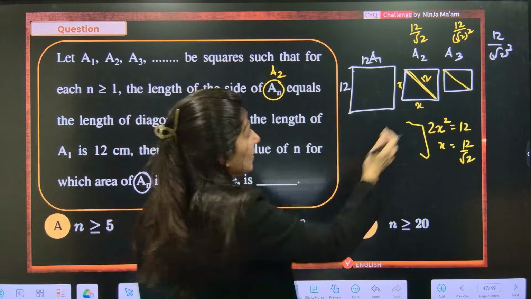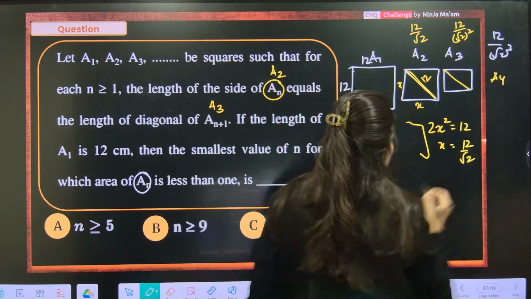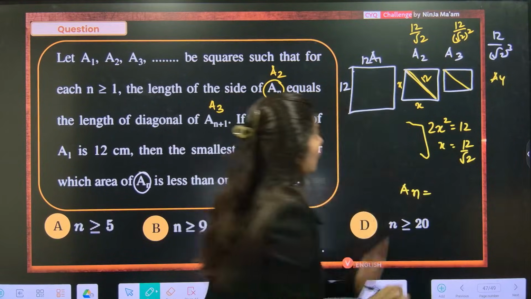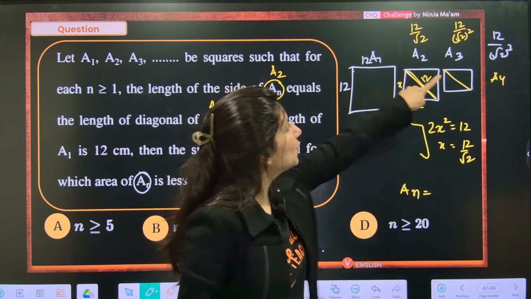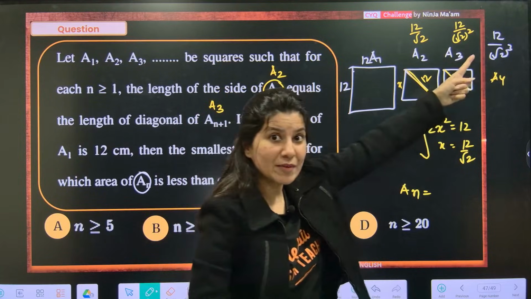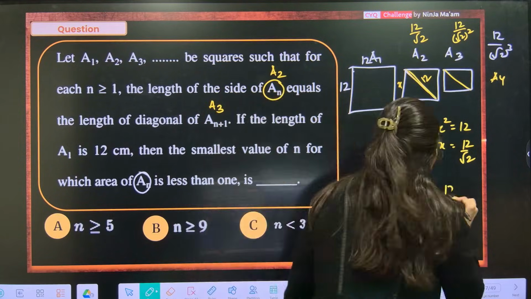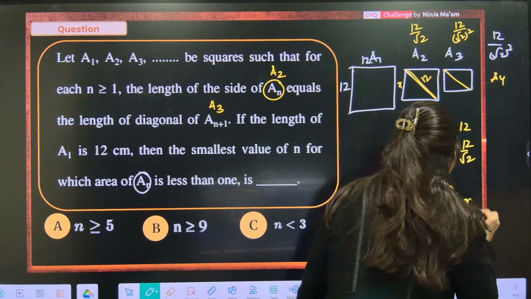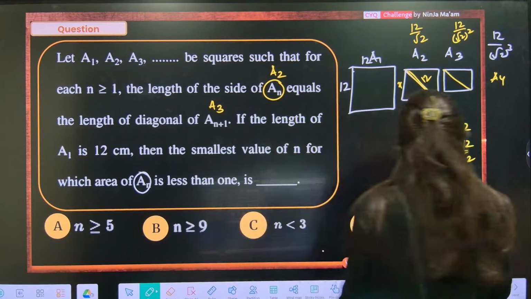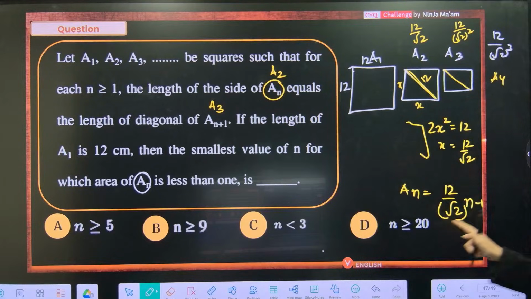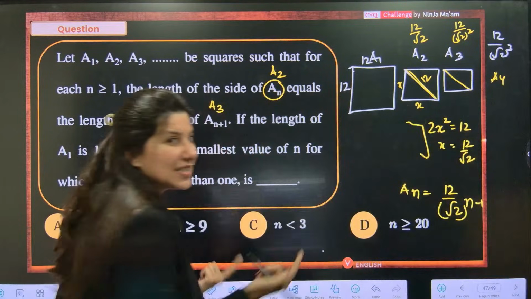Okay, now tell me, if A4 is this, AN will be what? Ma'am, pattern based. 12, 12 by root 2, 12 by root 2 square. A4 is 12 by root 2 cube. AN will be 12 by root 2 power n minus 1. And you know what? Now this is the side. Area of square is what? What is the area of a square?